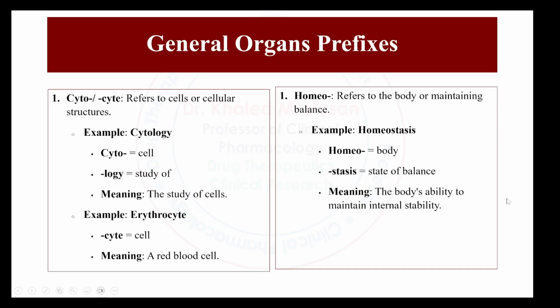Okay, cyto or cyst or site. Cyto or site refers to the cells or cellular structure. Example, cytology. Cyto means cell. Here when we talk about cytology, logy means study of. Cytology is the study of cells. This is a prefix. When you talk about a suffix, erythrocyte. Erythro means red, and cyte means cells. Erythrocyte, red blood cells.